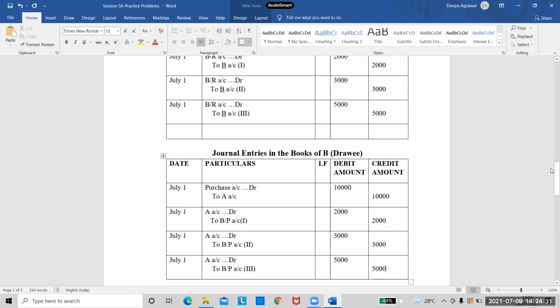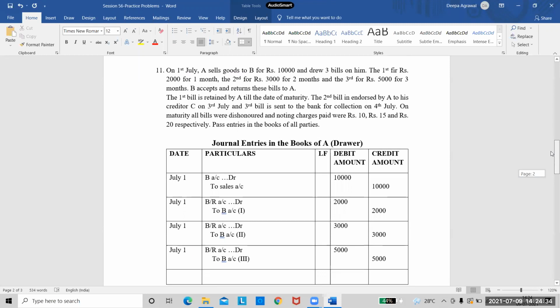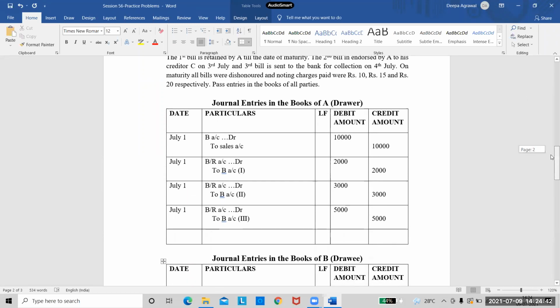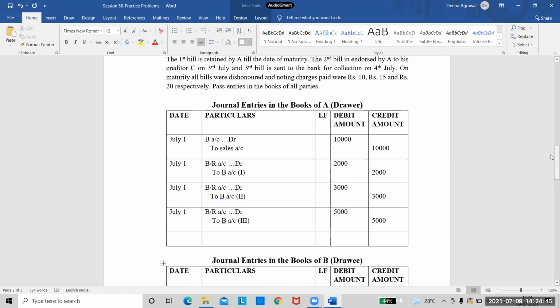So our first part of the problem is completed. We have written the entry for selling the goods and drawing the bills. Now see the remaining part. The first bill is retained by A till the date of maturity. So when the bill is retained, neither the drawer nor the drawee will write any entry, right? The second bill is endorsed by A to his creditor C on 3rd July. So when the bill is endorsed, who all will write the entry?